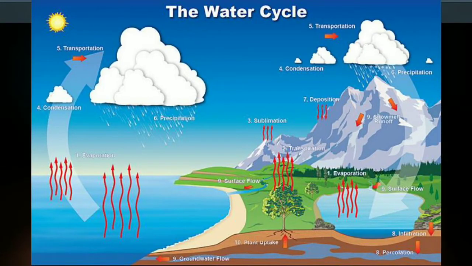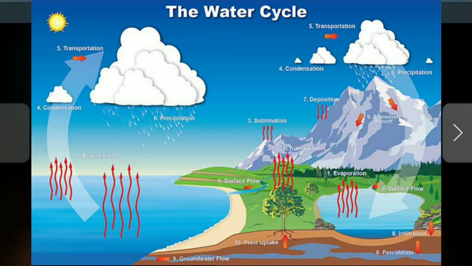The water cycle is a major source for our water. 97% of the water in seas and oceans is evaporated by our sun, and all the lakes and ponds are also getting evaporated.